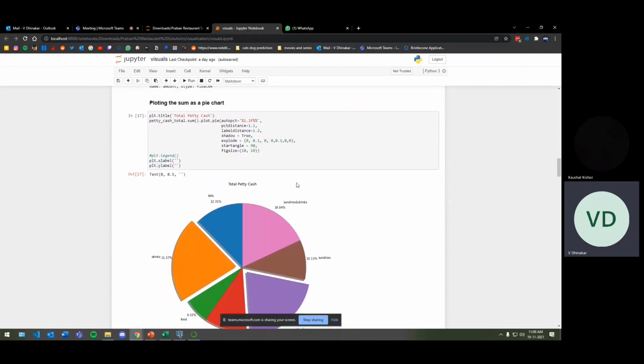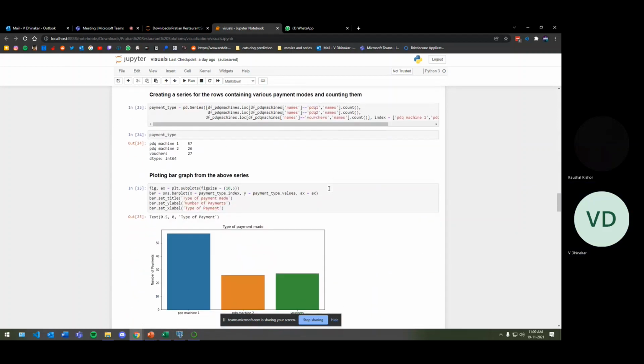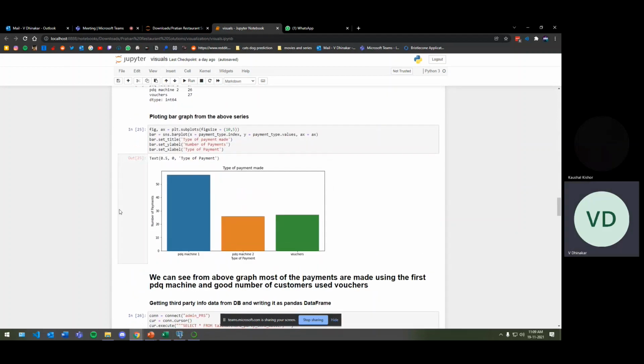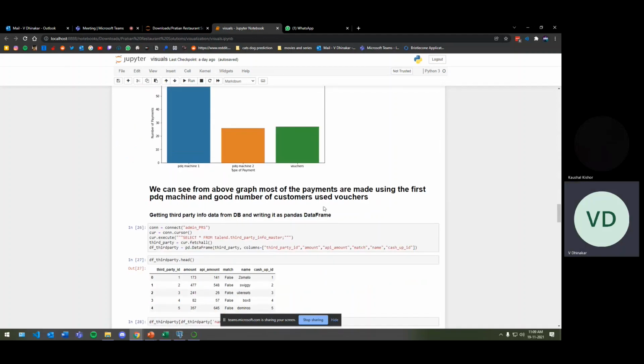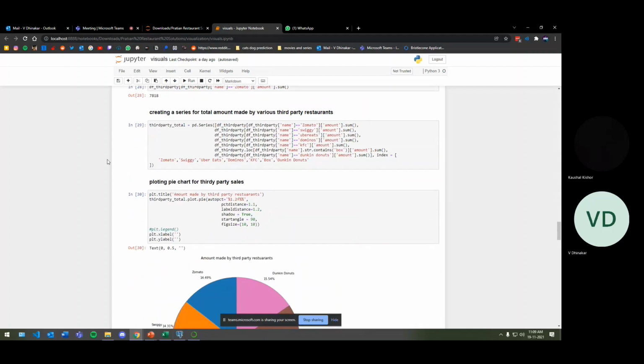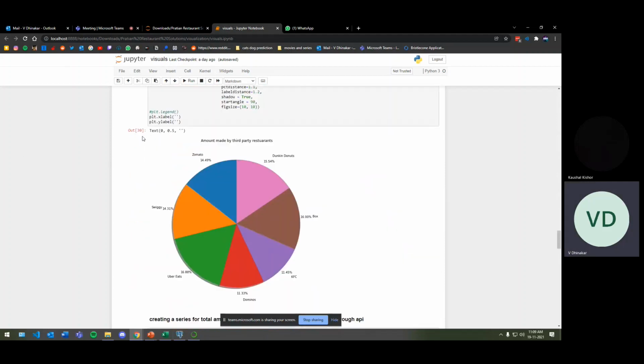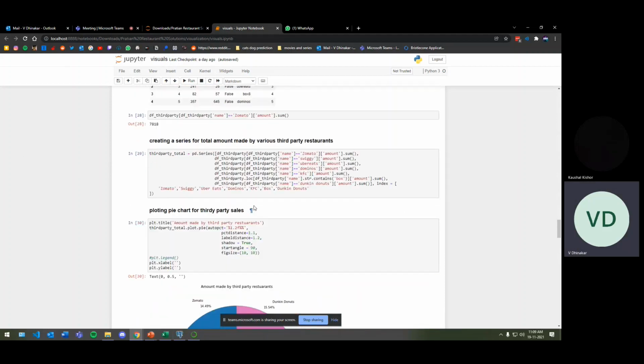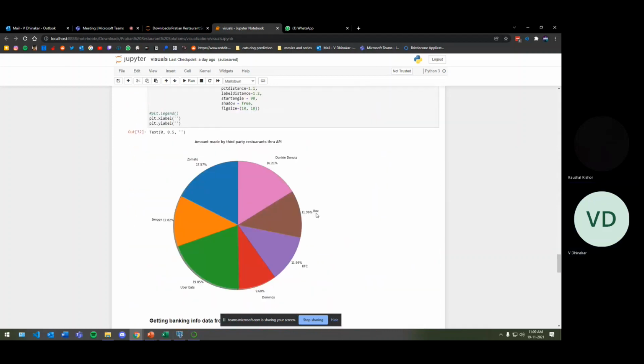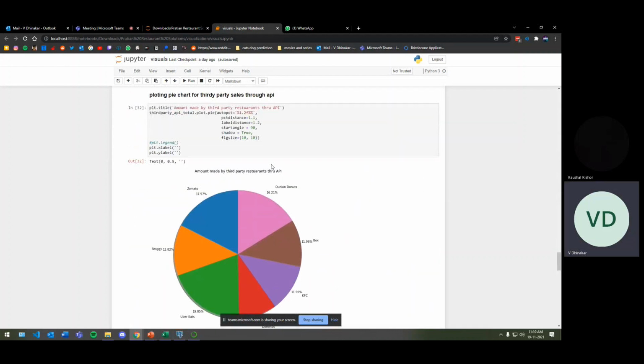Similarly, we are doing a pie chart for the petty cash, and a bar plot for our types of payment, PDQ machine payment. Same for another pie chart for third party sales. Another pie chart is for through API.